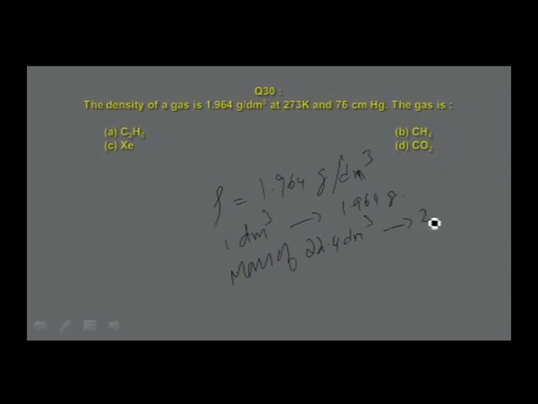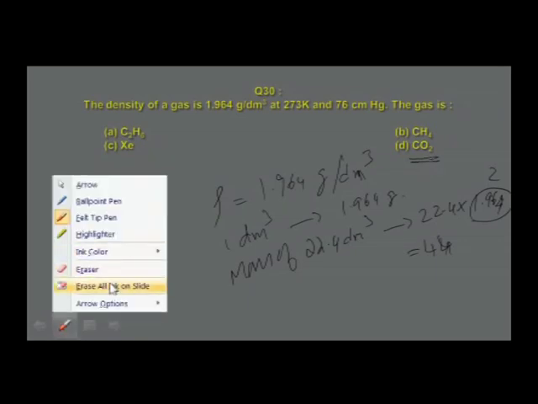That is 22.4 into 1.964. This is equal to somewhere around 44. It should be, because 22 into 2 is nearly equal to 44, and 44 is the molar mass of carbon dioxide. So therefore, looking at the options, the answer should be carbon dioxide.